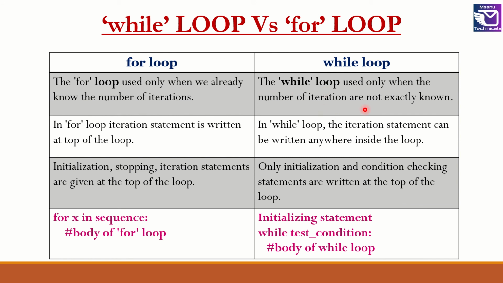I do not know how many times the loop will be executed, but I know the condition, and the while loop will be running based on the condition only. In the case of the for loop, the iteration statement, that is the step statement in the range function, is written at the top of the loop. In the case of the while loop, the iteration statement can be written anywhere inside the loop. Also, in the case of the for loop, initialization, stopping and iteration statements are given at the top of the loop. In the case of the while loop, only the initialization and condition checking statements are written at the top of the loop. So this is a major difference between while and for loop.